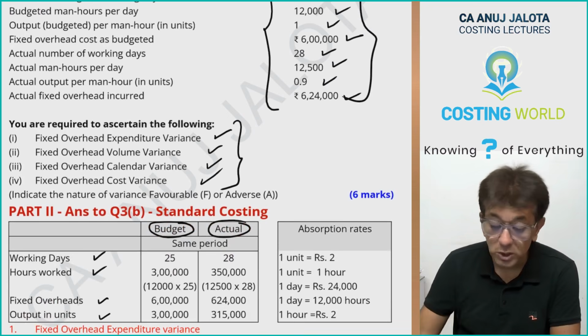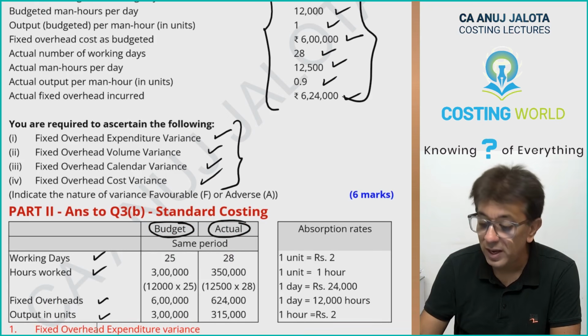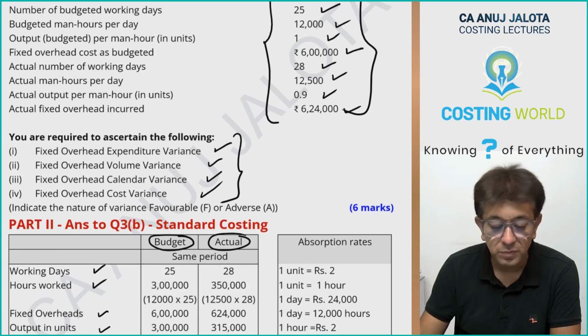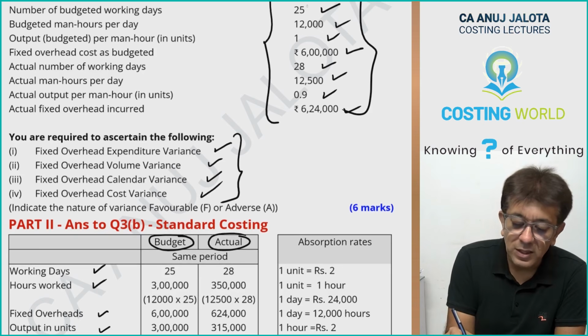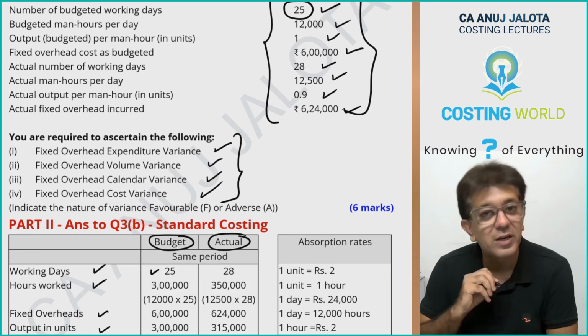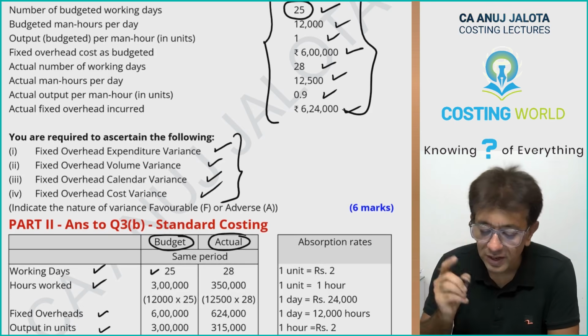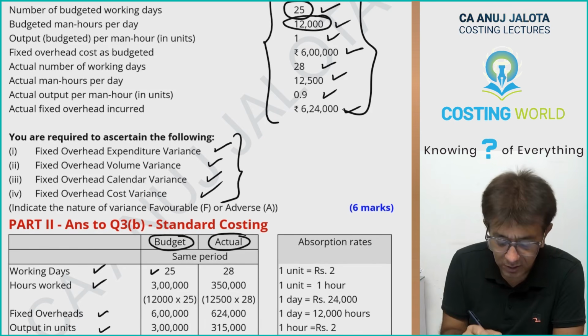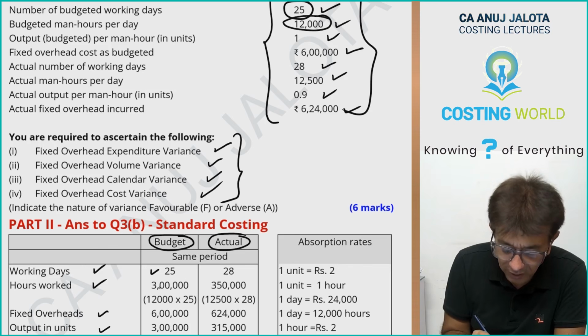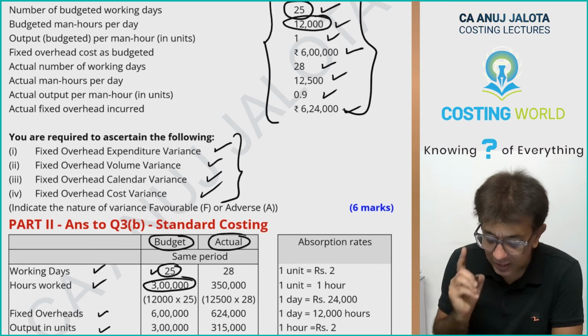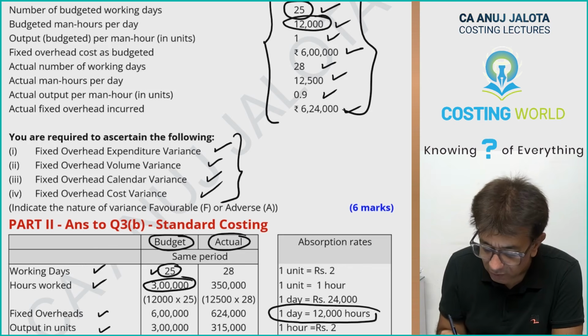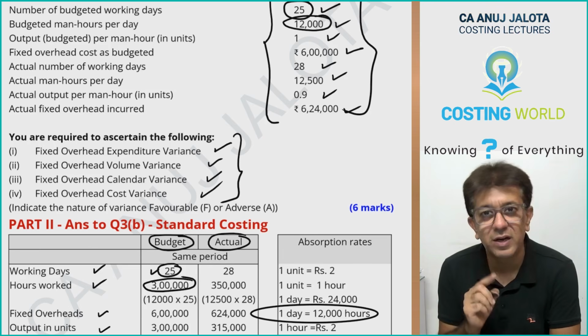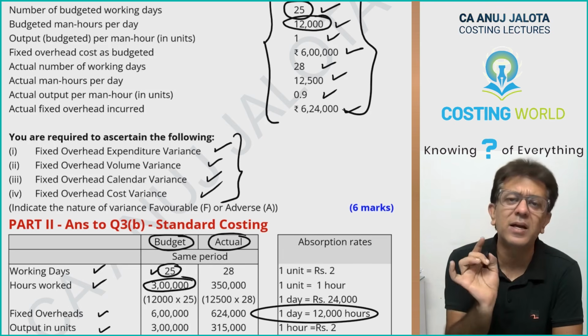So first of all, what should have happened? Try to see this. In this period, there should have been 25 working days. On every day, workers should have worked for 12,000 hours. So 12,000 into 25, 3 lakh hours. In any case, this 12,000 will also be appearing in form of absorption rate. Absorption rate 1 day is 12,000 hours. In case we'll need it, I have just written that.